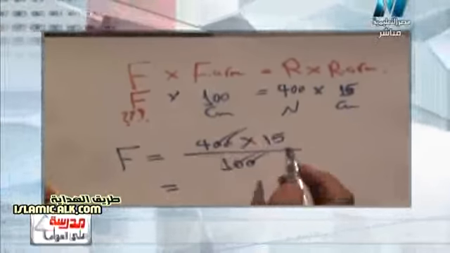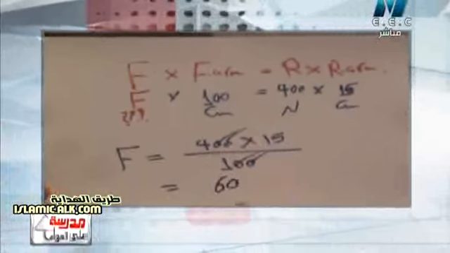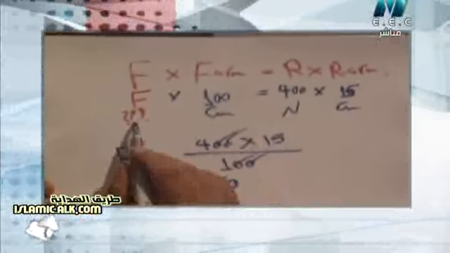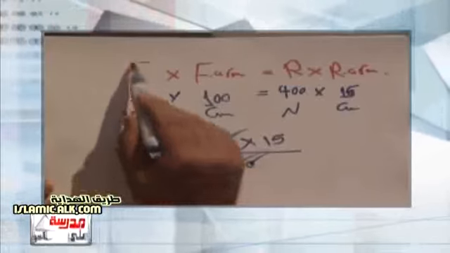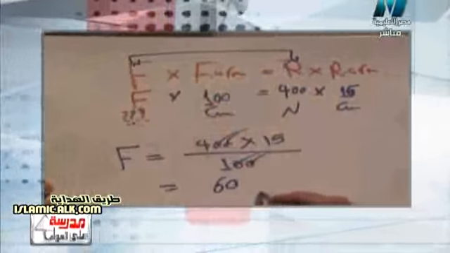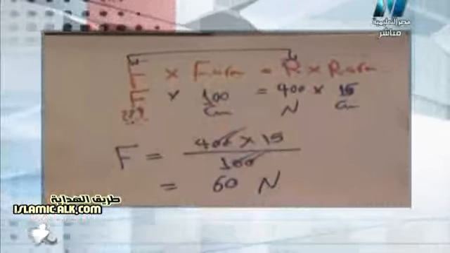4 by 15 equals 60. 60 what? 60 F, or effort force, is like the resistance, as we know. It will be Newton. So here I have an extra question.